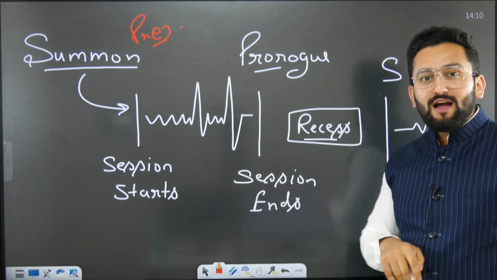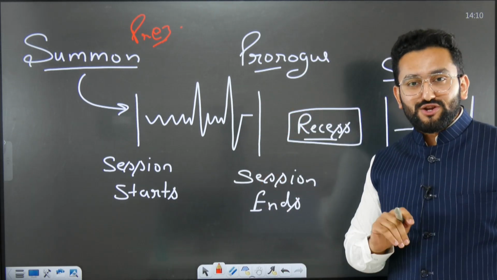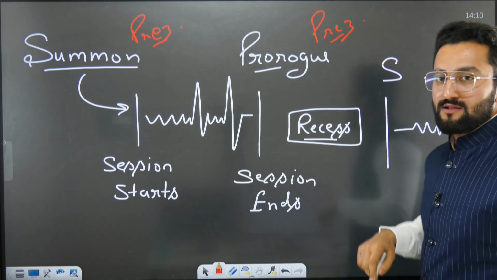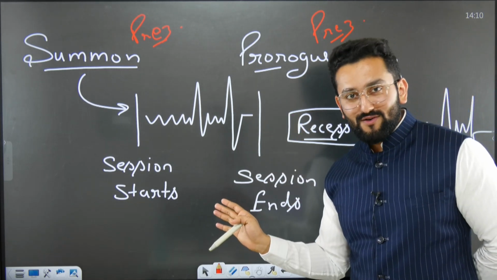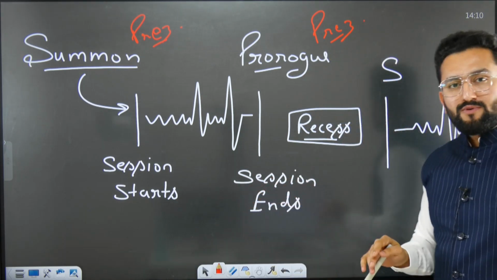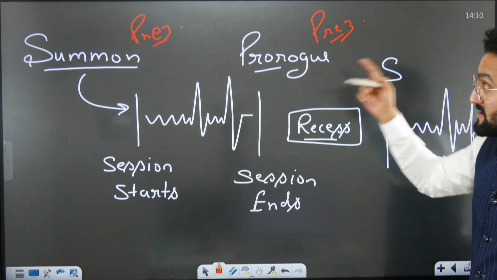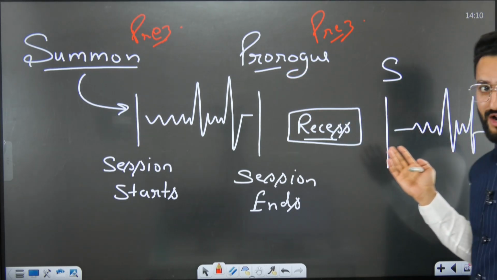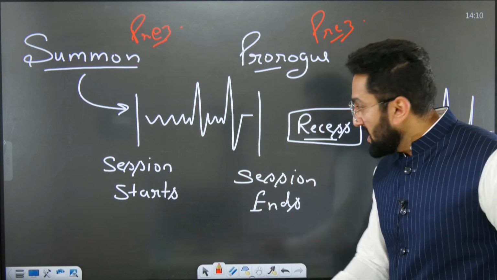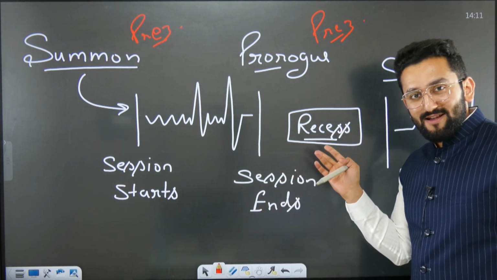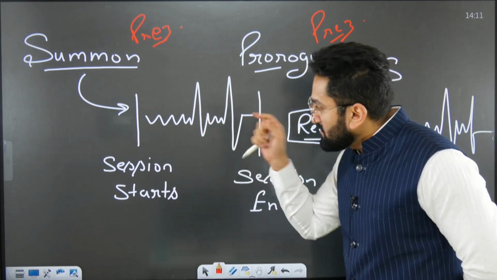Now prorogation happens. Prorogation means ending of the session. Who is going to do that? Again, the president is going to do that. The session ends. Then there will be a gap, say 1 month, 2 months. Then there can be another summon, again by the president, and then there can be prorogation. This is how our parliament works. The period between 2 sessions is called recess.